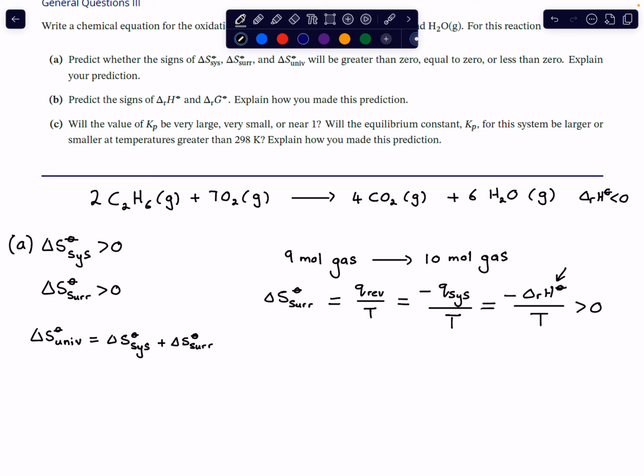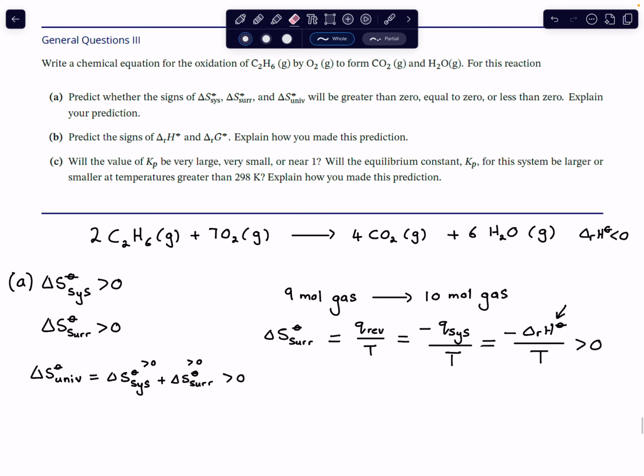All right, and because both of these quantities are positive, the sum of them will also be positive. So that's why the entropy change of our universe is also positive. And that is why this will therefore be a spontaneous process in this case. So this will definitely be a spontaneous process because the entropy change of the universe is larger than zero.